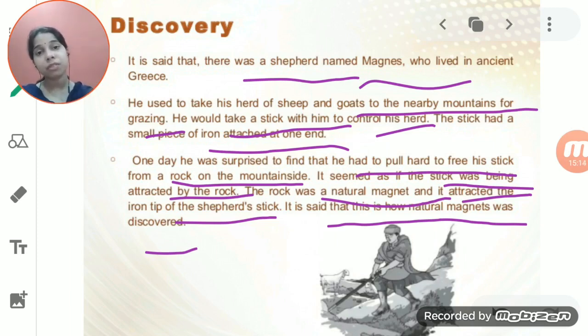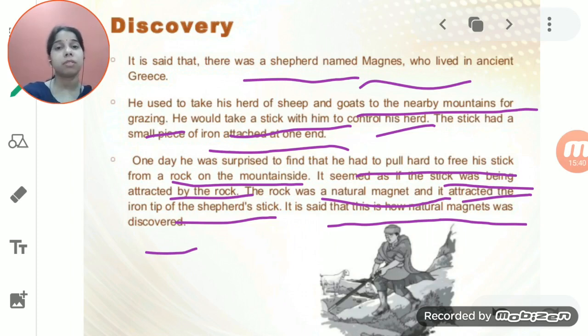One day he was sitting on the rock, and he kept his stick on the rock on which he was sitting. When he was about to go and took the stick back, he found that the iron portion of the stick was properly stuck to the rock.